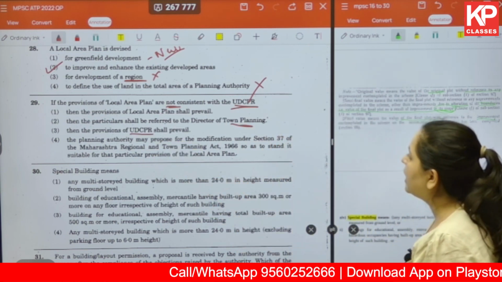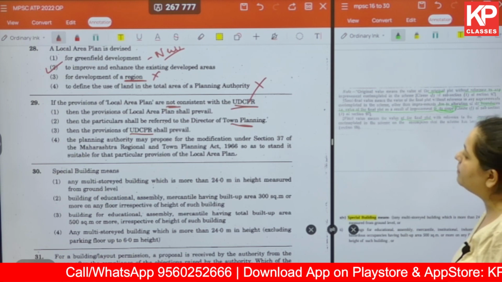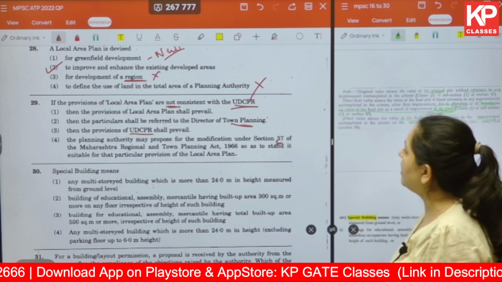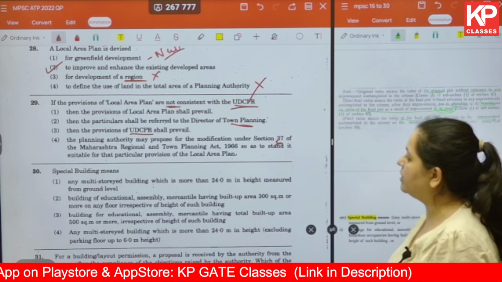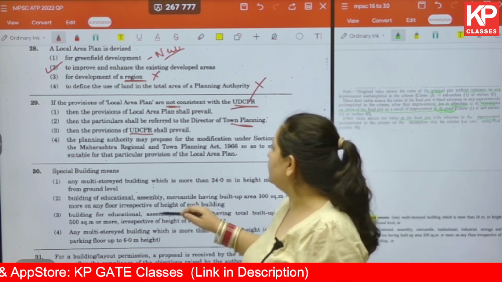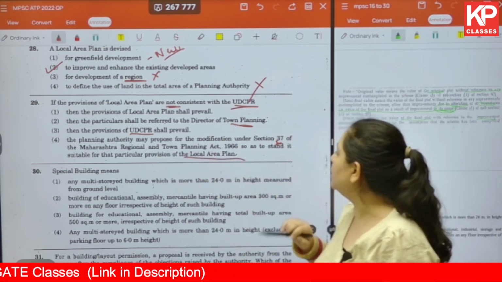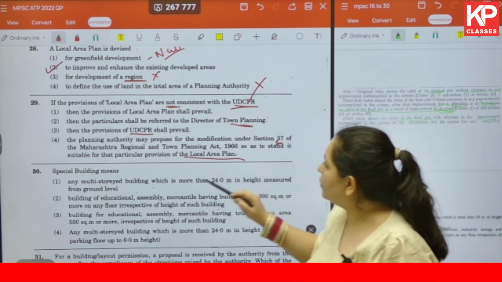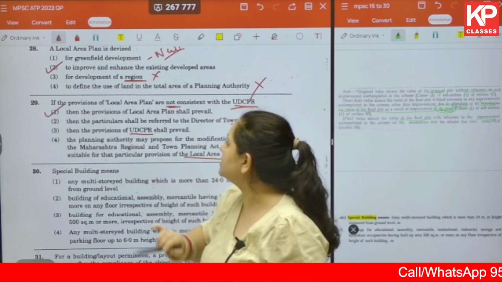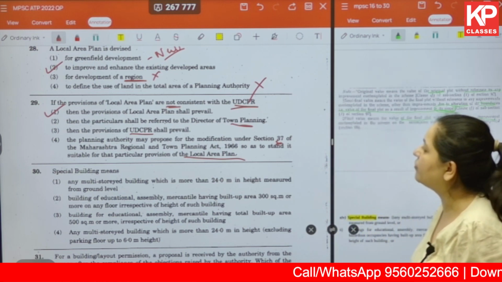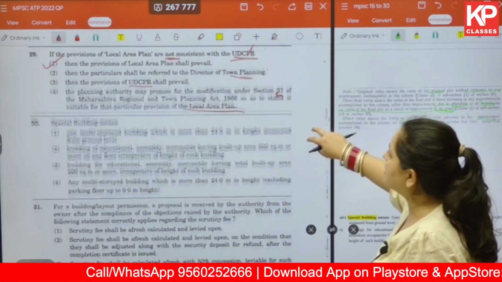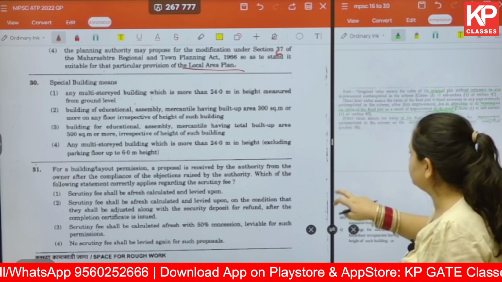D, the planning authority may propose a modification under section 37 of the MRTP Act so as to suit that particular provision of the local area plan. If you go through these documents, you will know that the correct answer is that the provisions of the local area plan shall prevail. So the answer is option number 1.